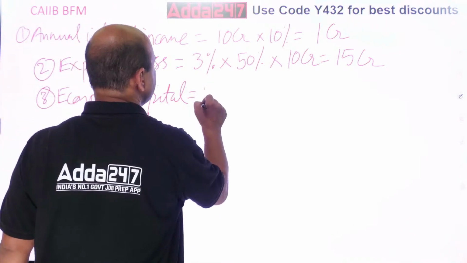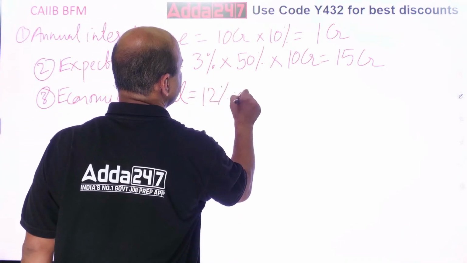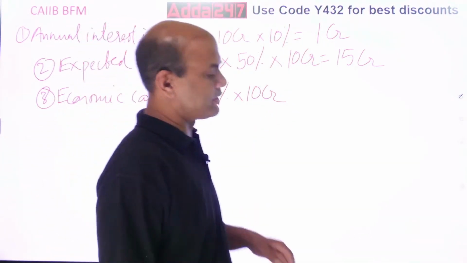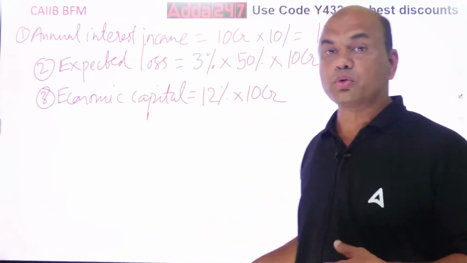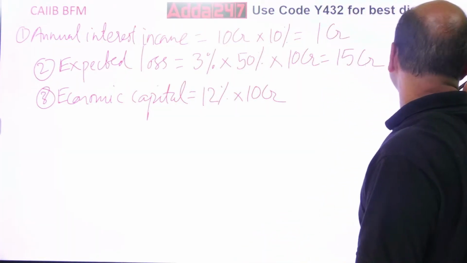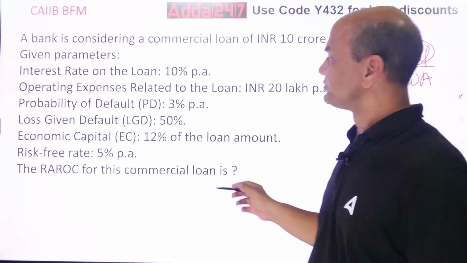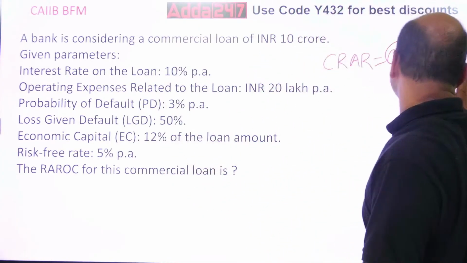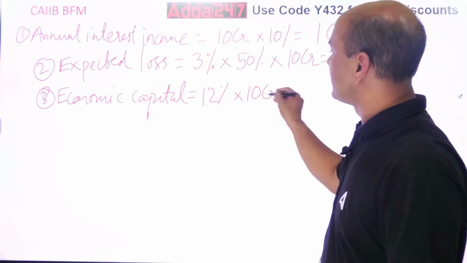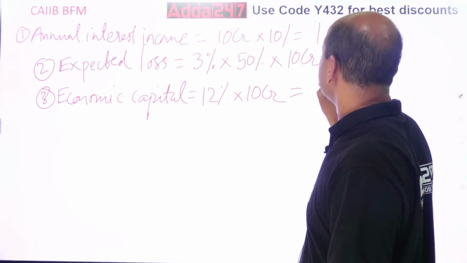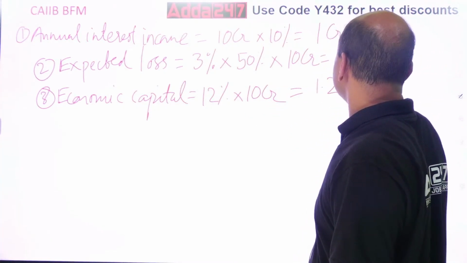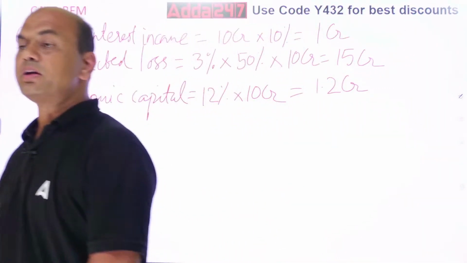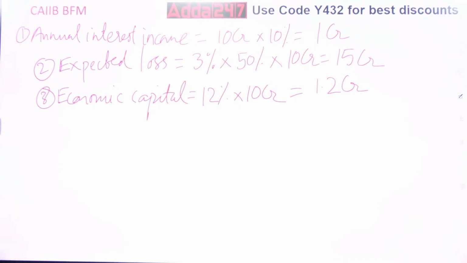So 12% into the loan amount, 10 CR. Just check the figures, because we are solving such big numericals that many times you tend to forget the figures. Economic capital 12%, and loan amount is 10 CR. So what are you getting now? 12%, so 1.2 CR. So this is your economic capital.